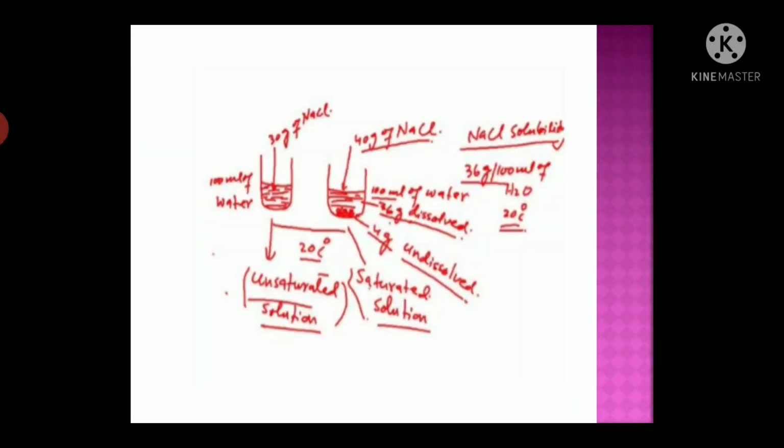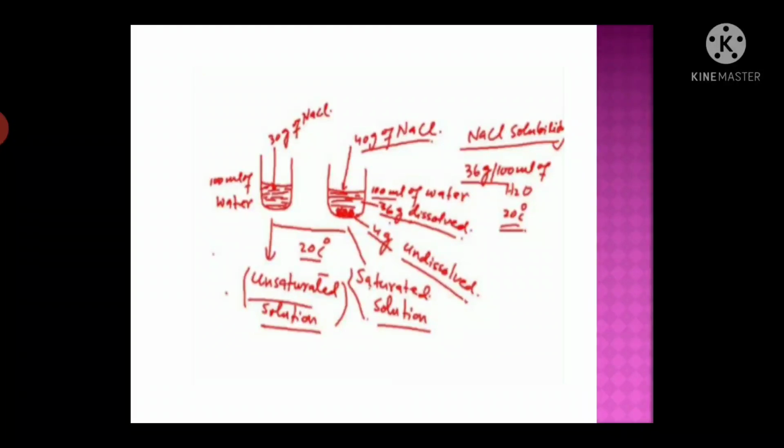Okay students, now how can you prepare an unsaturated solution? You can see this. Take one beaker and add 100 ml of water. Now add 30 gram of NaCl, at a temperature of 20 degrees Celsius. Sodium chloride is common salt. What will happen? The common salt dissolves in water. So when NaCl dissolves in water, this solution is known as an unsaturated solution.